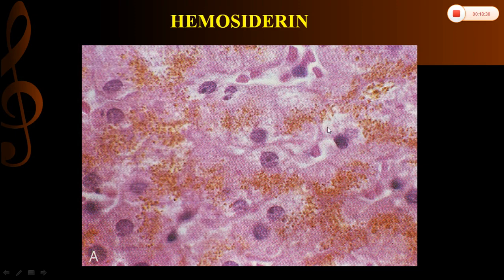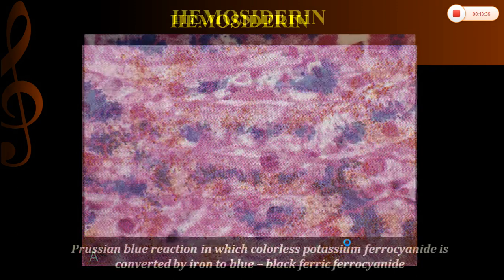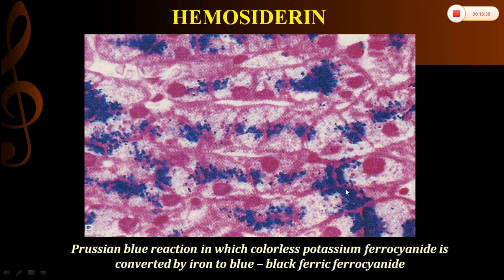This is an H&E picture showing hemosiderin. It is a golden brown, fine granular pigment. A special stain for hemosiderin is the Prussian blue stain, in which it appears blue in color.